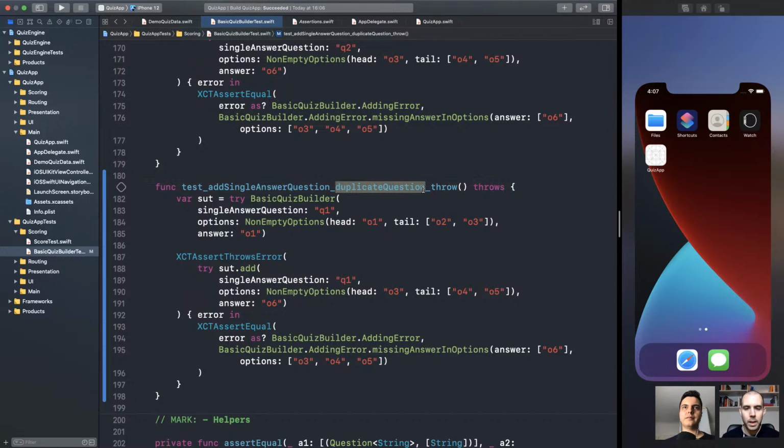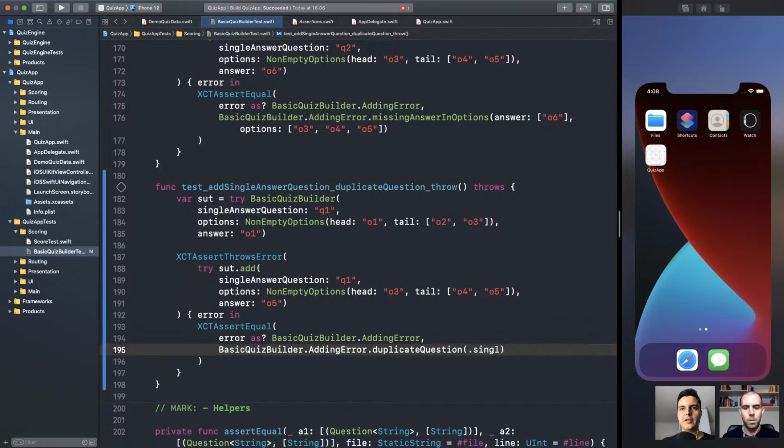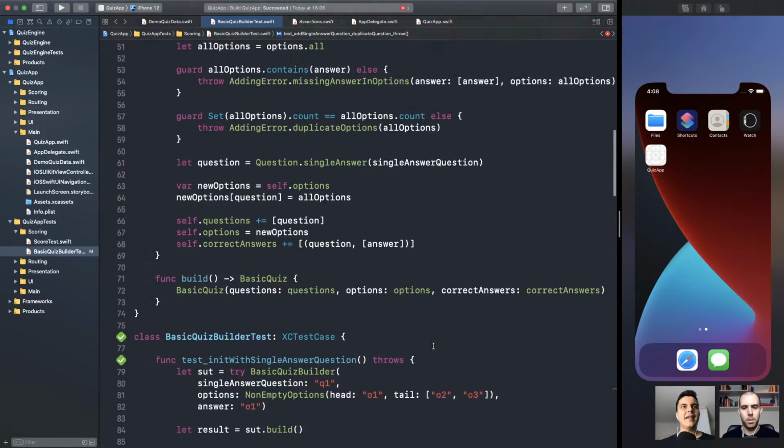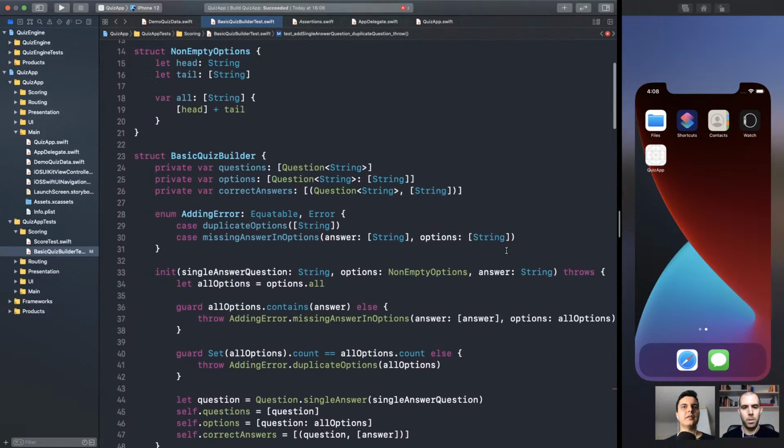So maybe let's set the correct answer to be one of the options as well, so there is no confusion. No conflict. All right. So duplicate question here should be dot single answer Q1. That's the one that is duplicate. Awesome. Make sense? Yes.